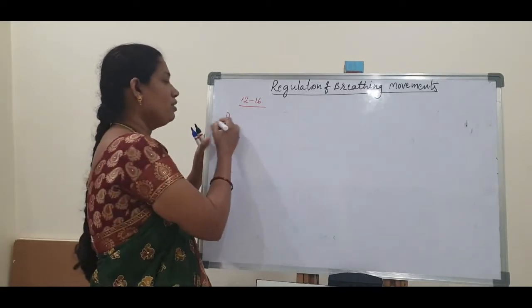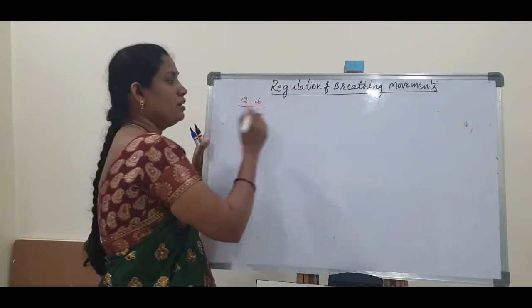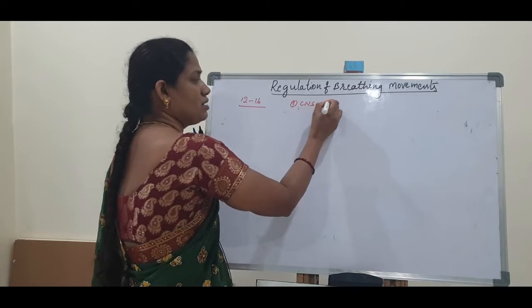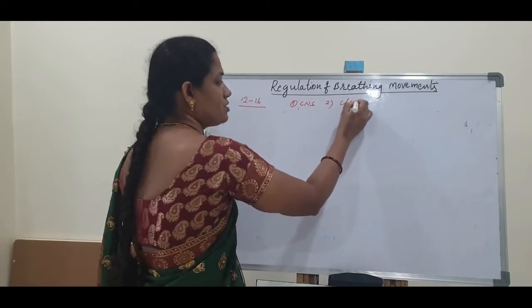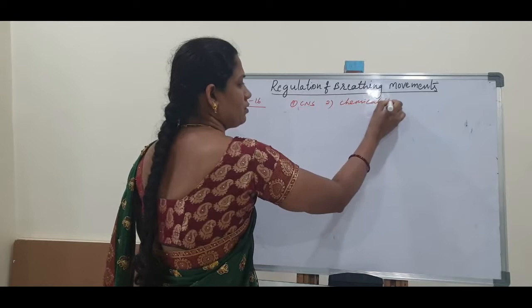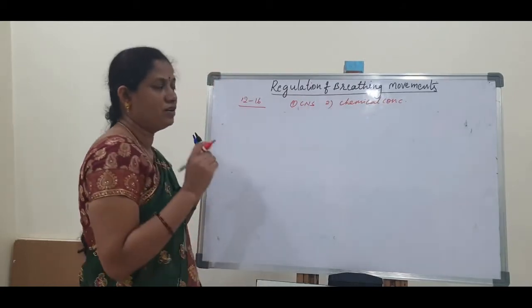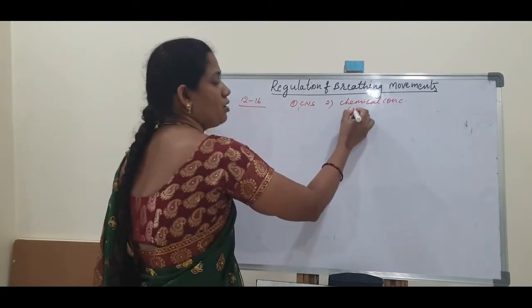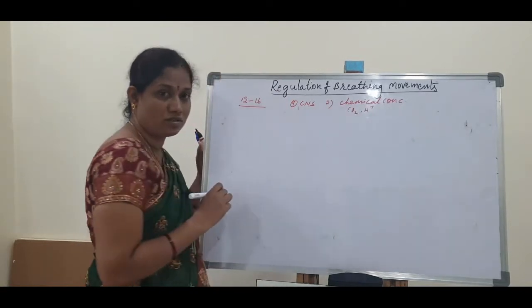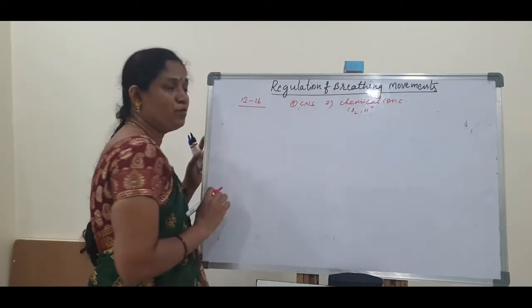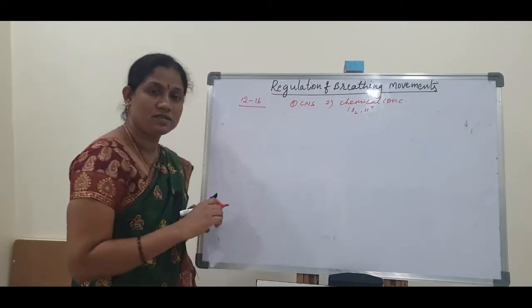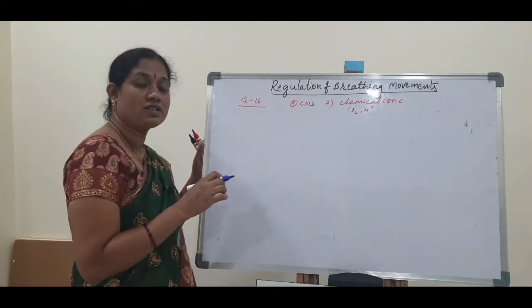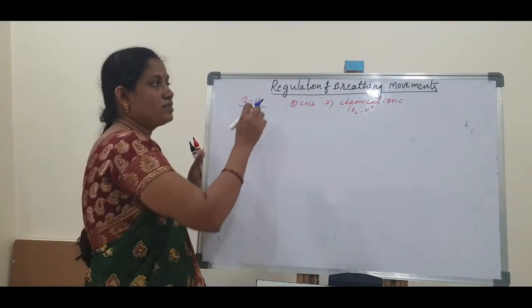Normally in our body, these breathing movements are regulated by the central nervous system and also by chemical concentrations. The nervous system regulates the breathing movements, and chemicals also do. The chemicals are carbon dioxide and H plus ion concentration. So in our brain, in our CNS, some centers are present which regulate the breathing movements.